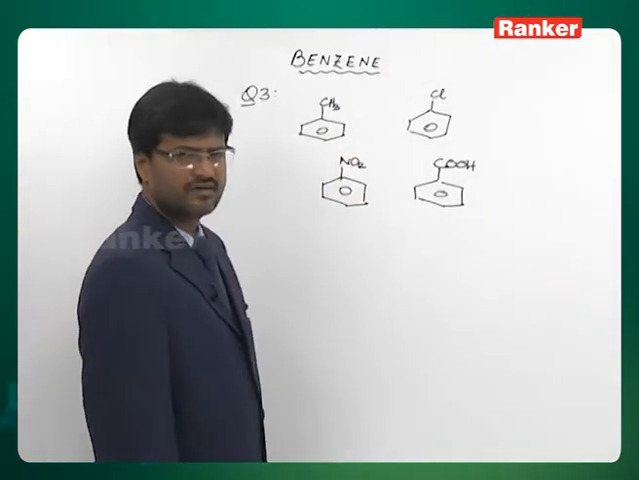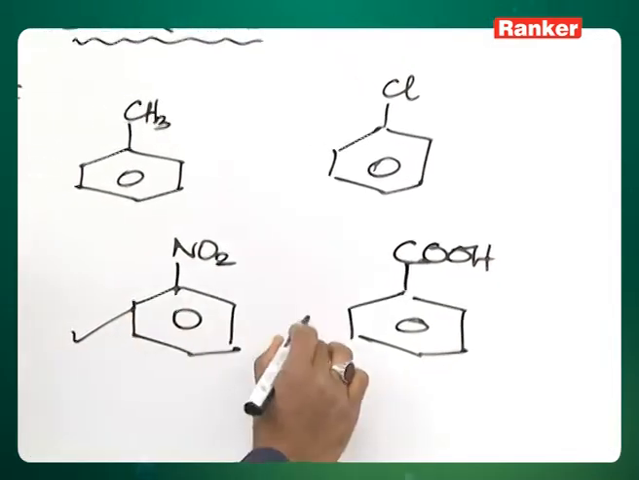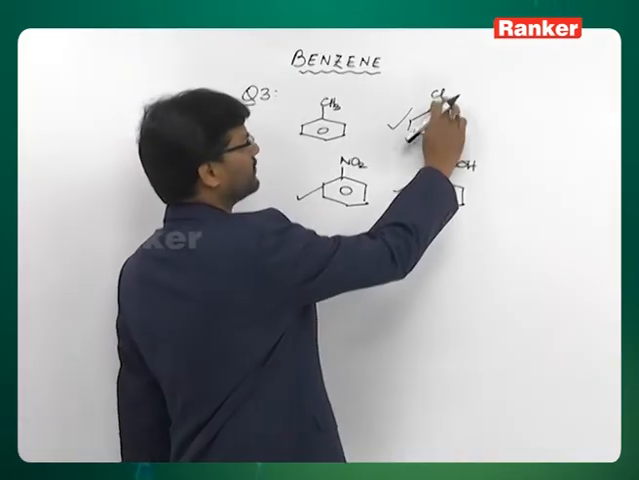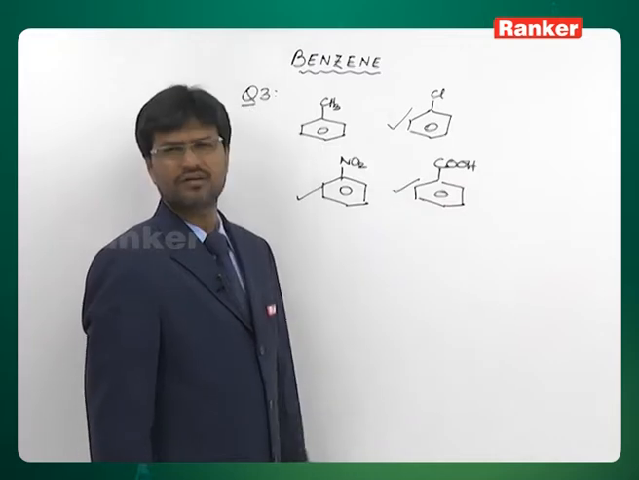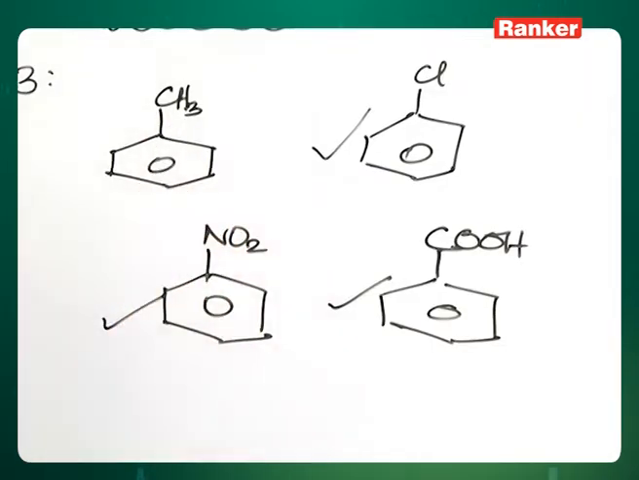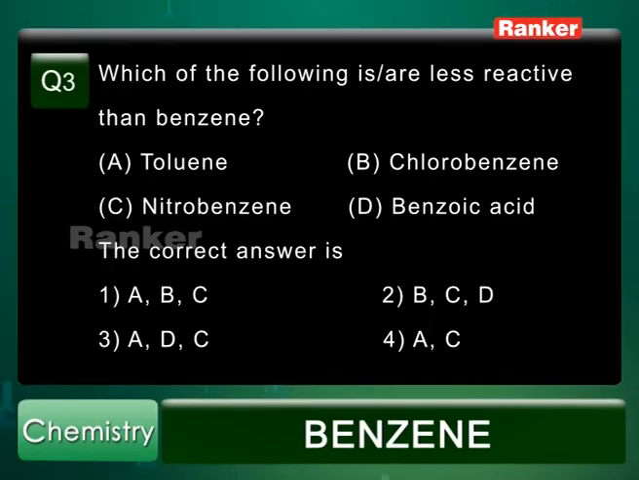See, benzene substituted with electron withdrawing groups will be less reactive than benzene. So this is electron withdrawing, this is electron withdrawing, this is also electron withdrawing group. Here minus I effect dominates over its plus M effect. Here these two are minus I and minus M groups, so they are withdrawing groups. Whereas this will activate benzene through hyperconjugation. So the correct answer should be B, C, D, and second option is the answer. Chlorobenzene, nitrobenzene and benzoic acid are less reactive than benzene towards electrophilic substitution because they are electron withdrawing groups.